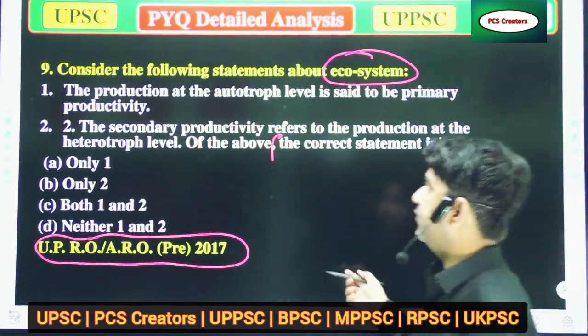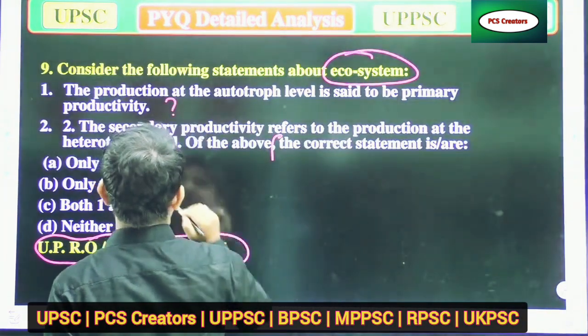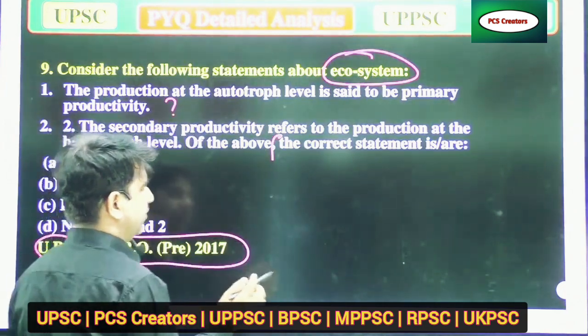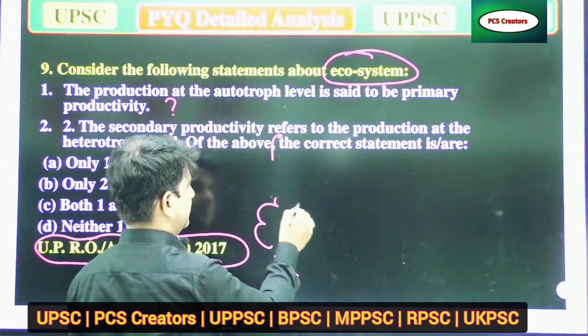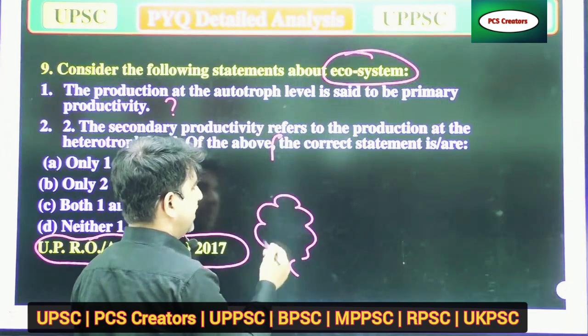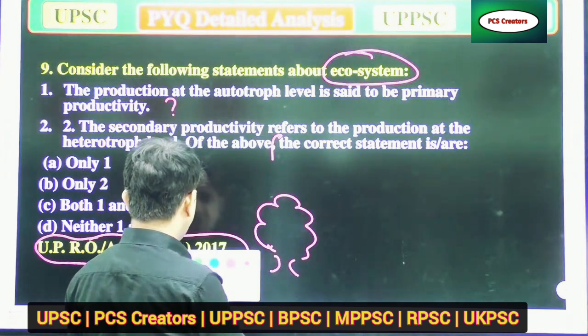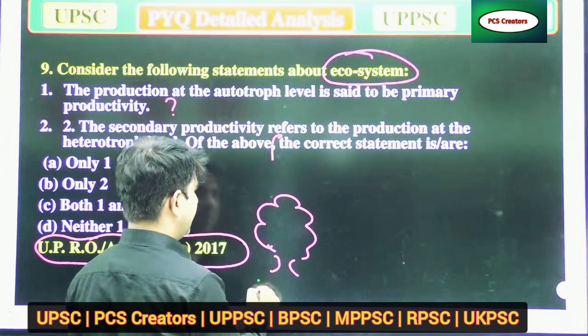Now we'll talk about the production at the autotroph level. Suppose it's a plant, and plants are mainly autotrophs.